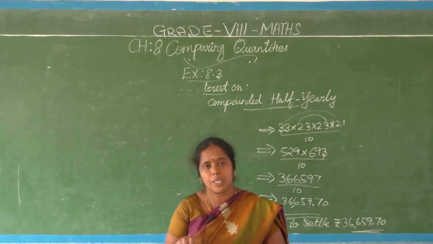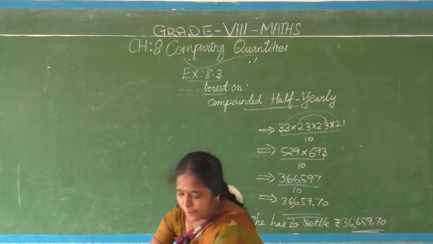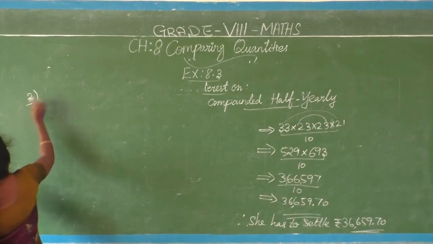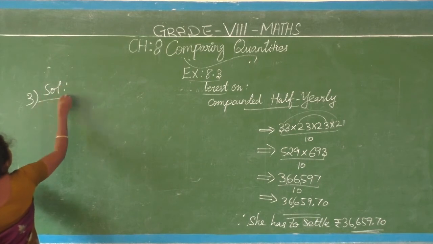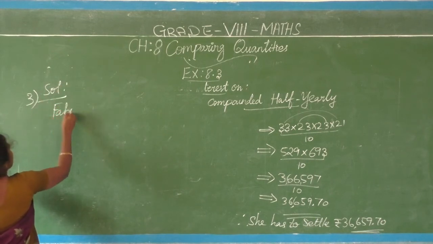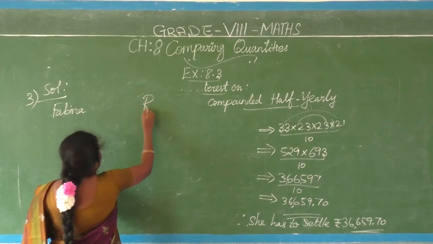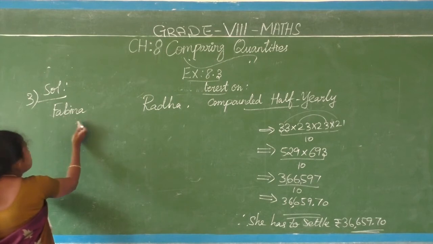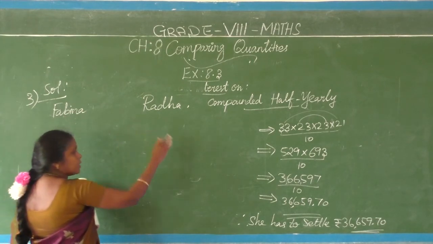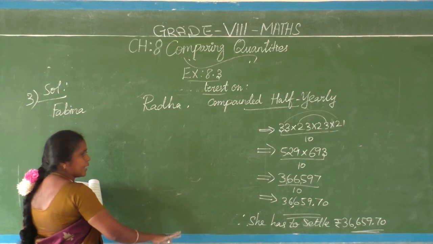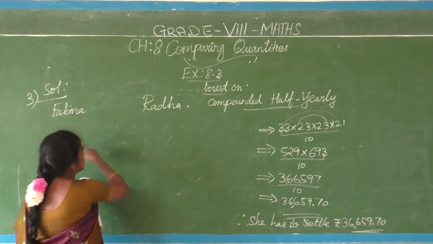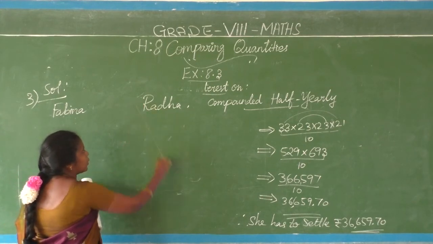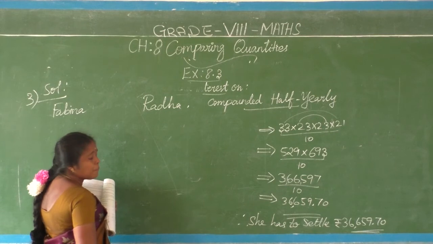If you watch the question, what is it? See, what is given here. Febina, here Radha. Okay, Febina borrowed the amount simple interest based. Radha borrows the same amount at the same time, but the rate of interest alone differs. Here 12% per annum, there 10% per annum. That is the difference. But see, Radha is going to settle the amount compound interest based.